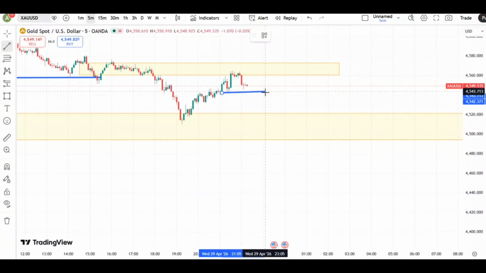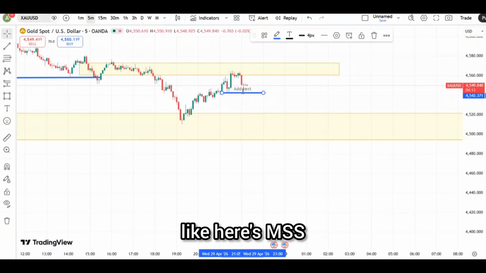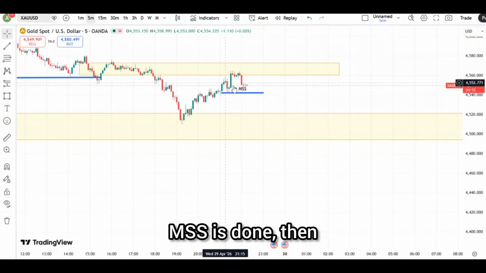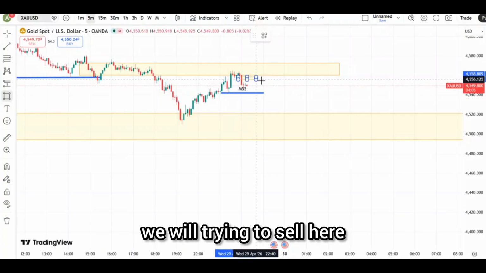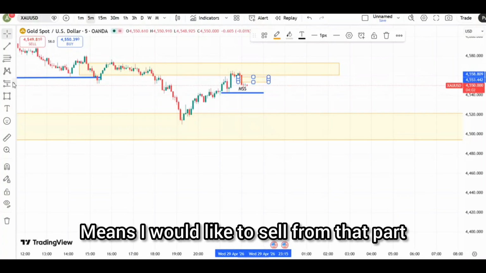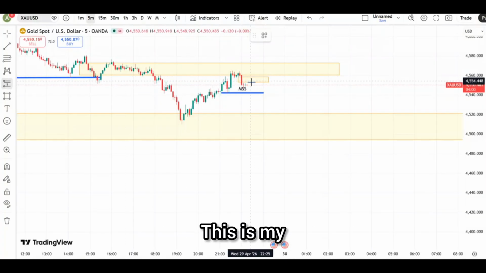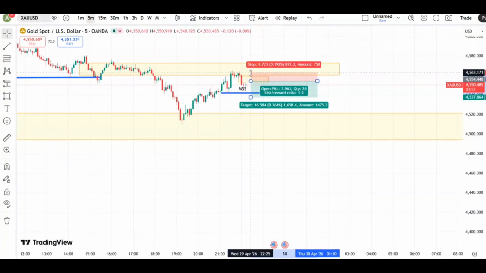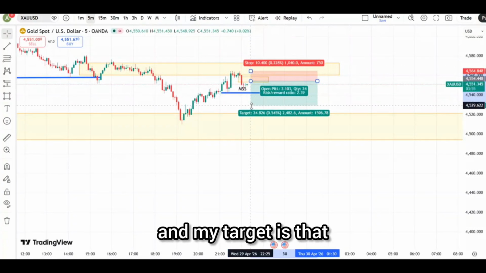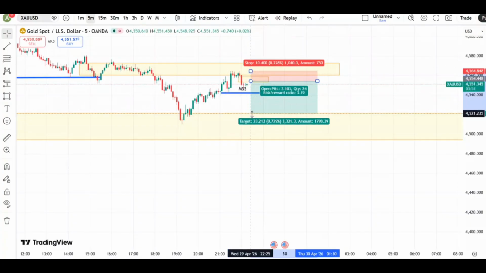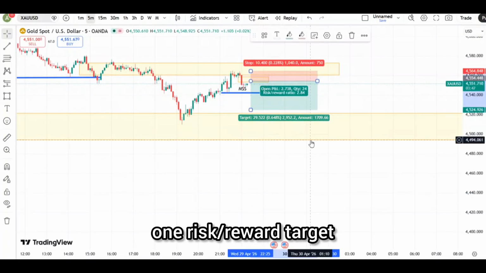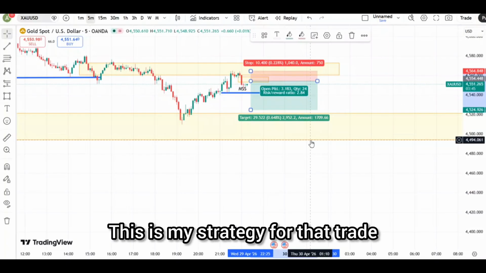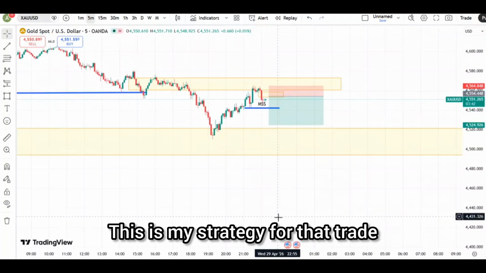and here is the MSS. If the MSS is done, like here the MSS is done, then from this FVG we will try to sell here, meaning I would like to sell from that part. This is my entry, this is my stop loss, and my target is that order block, and this is my 3:1 risk reward target. This is my strategy for that trade.